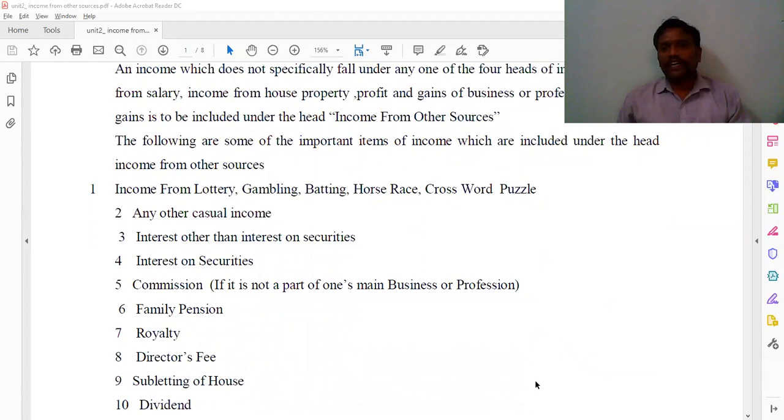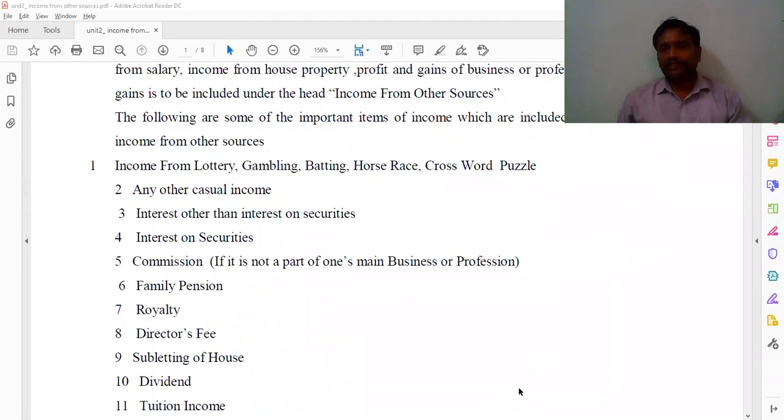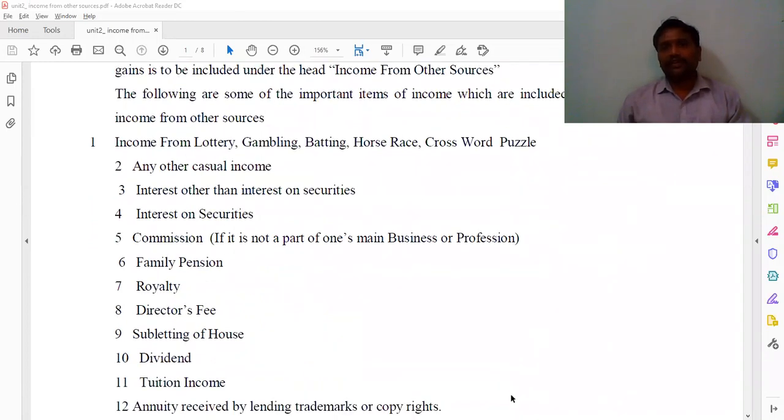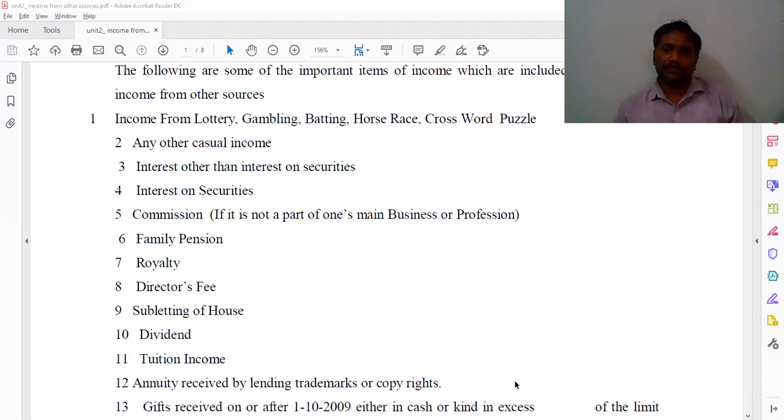So here, the income they get from lotteries, gambling, betting and horse races, crossword puzzles, or any other casual incomes by attending TV programs, game shows and TV shows like Kaun Banega Crorepati. In such TV shows they participate and win some amount from the competitions. Such incomes we call casual income. Unexpectedly, they are receiving some income. Such incomes we call casual incomes.